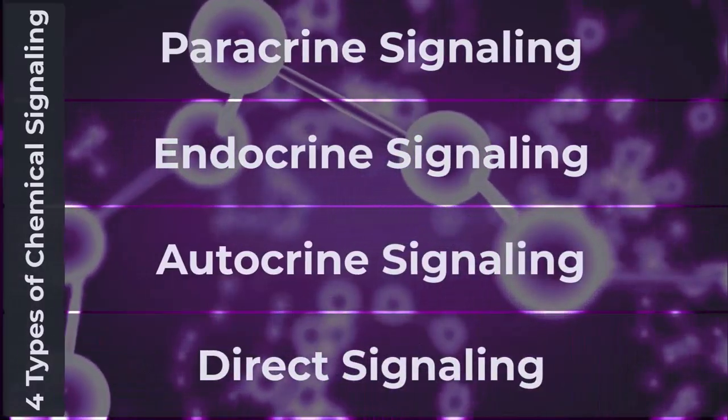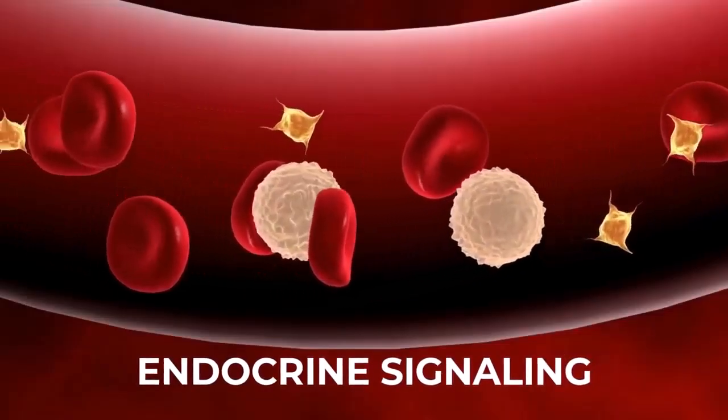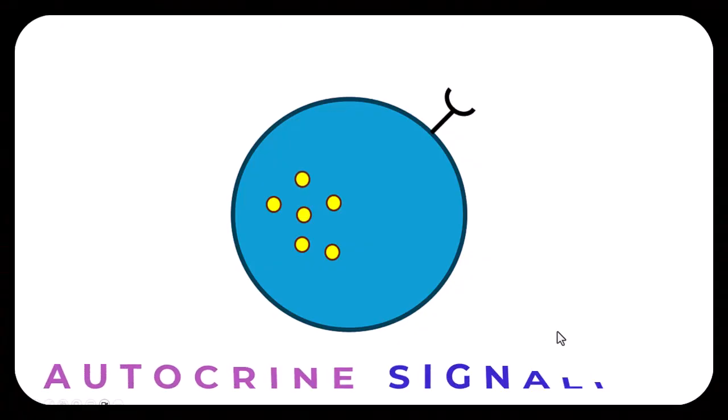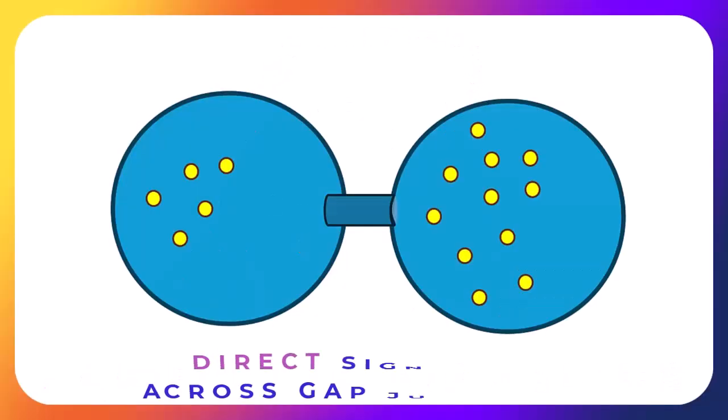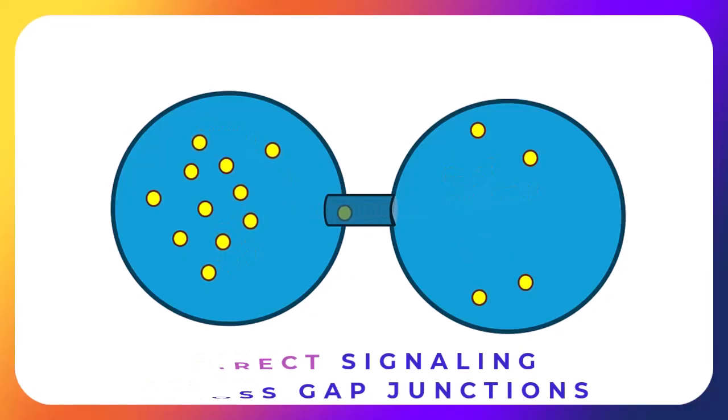across gap junctions. In paracrine signaling, a cell targets a nearby cell. In endocrine signaling, the cell targets a distant cell through the bloodstream. In autocrine signaling, a cell targets itself. In direct signaling across gap junctions, a cell targets a cell connected to it via a gap junction.